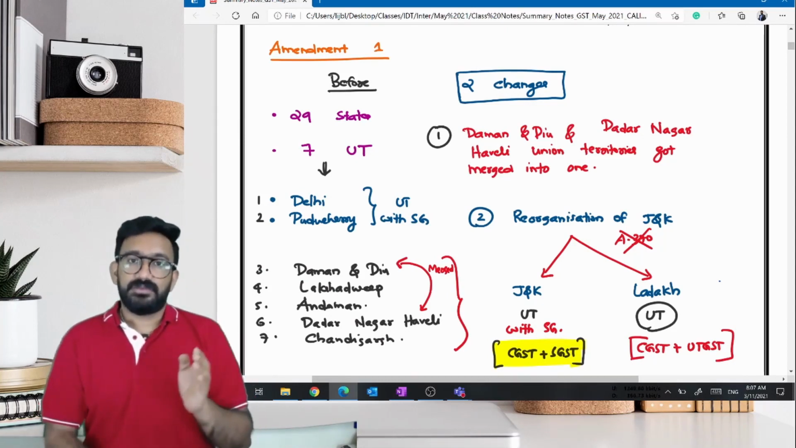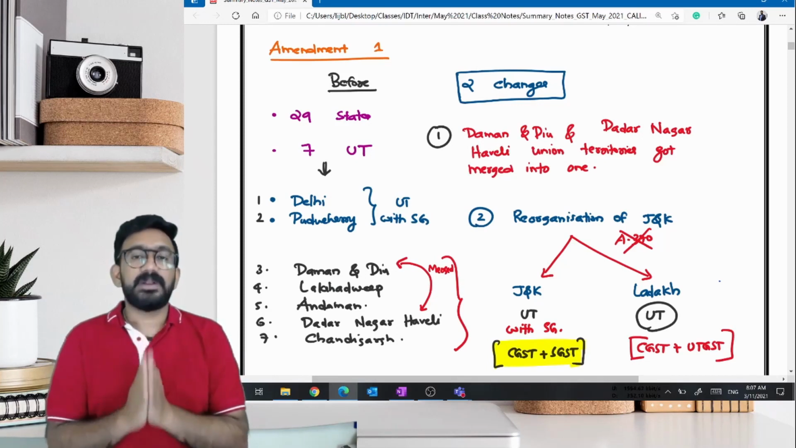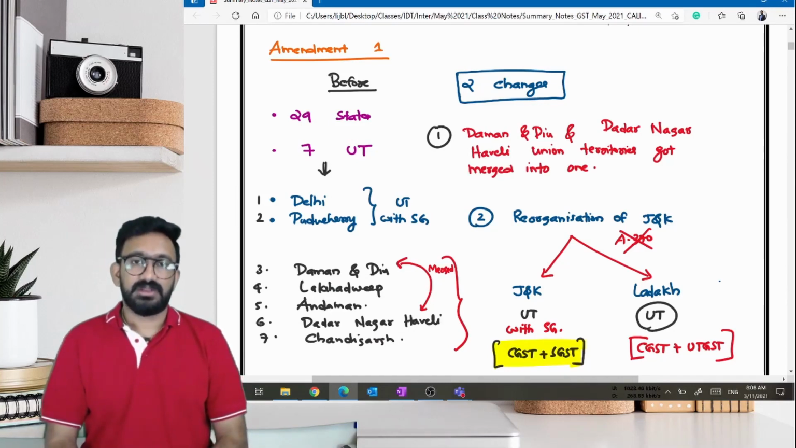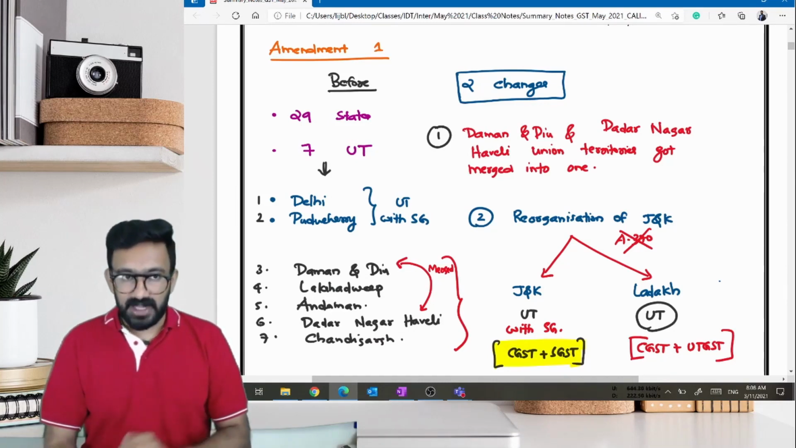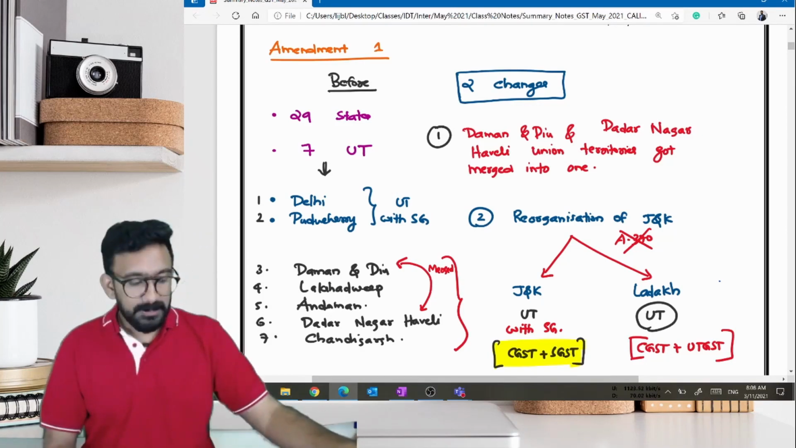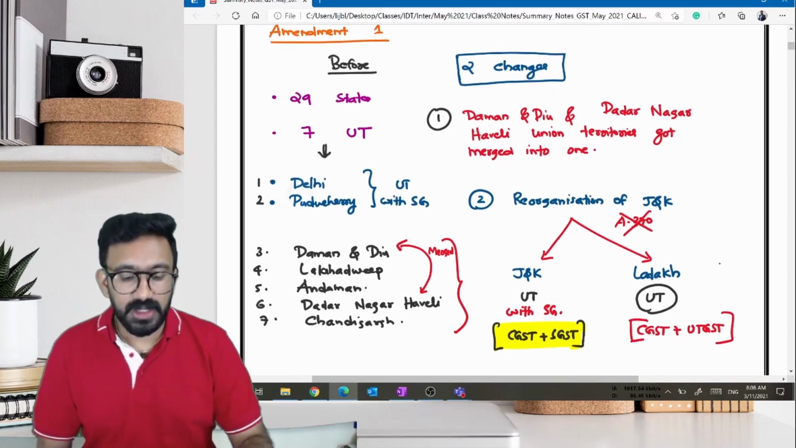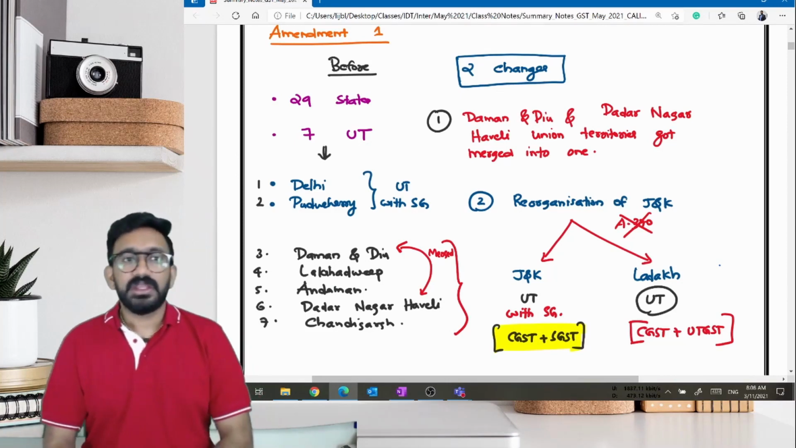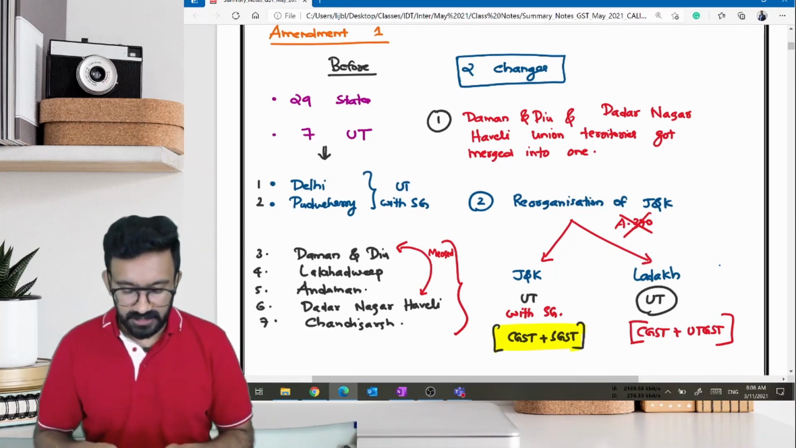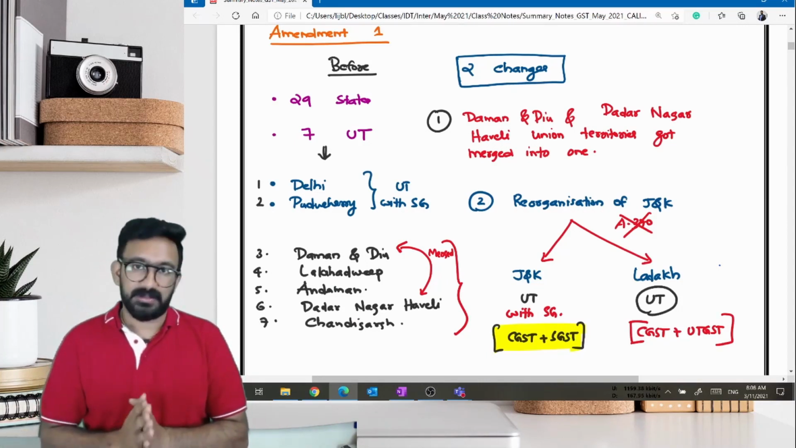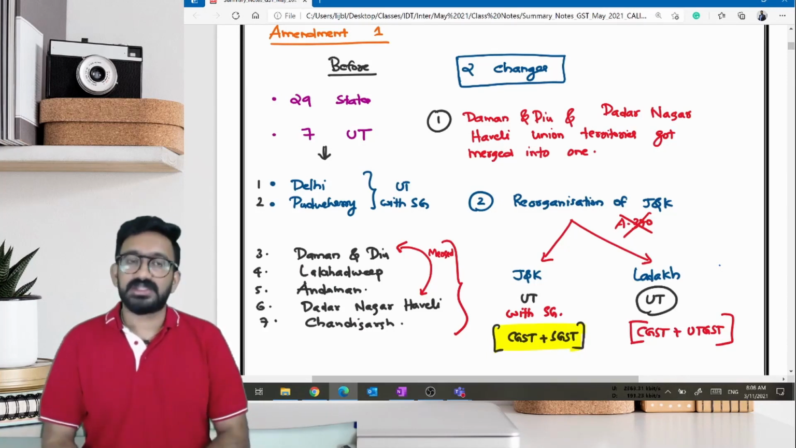Now, in GST, if supply happens within a union territory, meaning there is a supplier in Delhi and he is making supply to a recipient in Delhi, will it become an intrastate supply or an interstate supply? It will become an intrastate supply. Now, in an ideal scenario, since it's an intrastate supply, there should be CGST and SGST applicable, right?